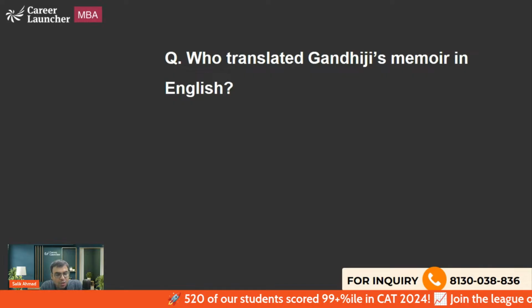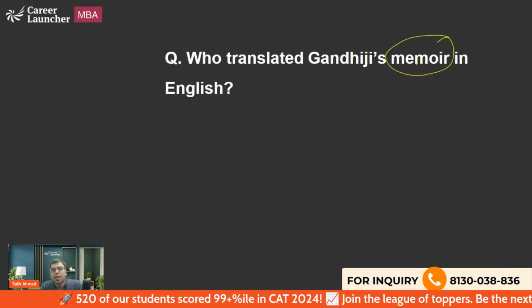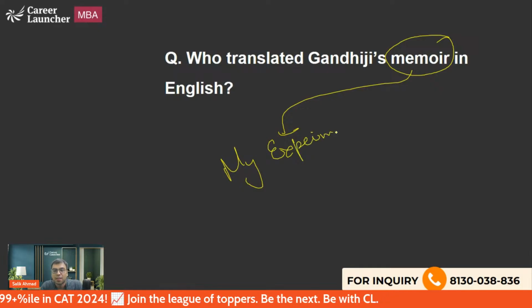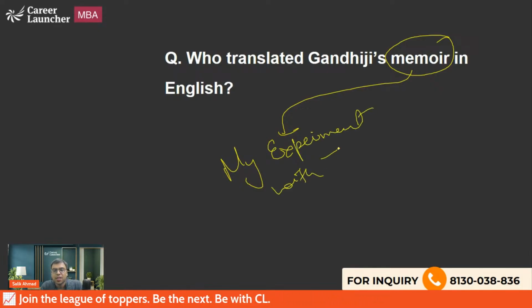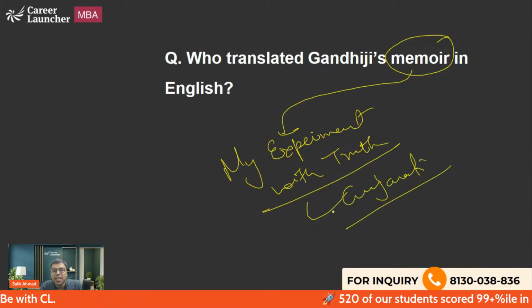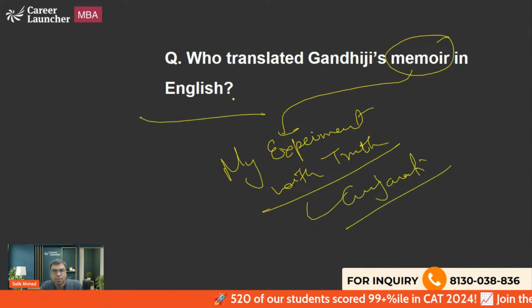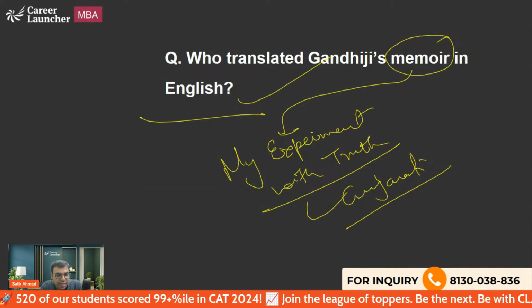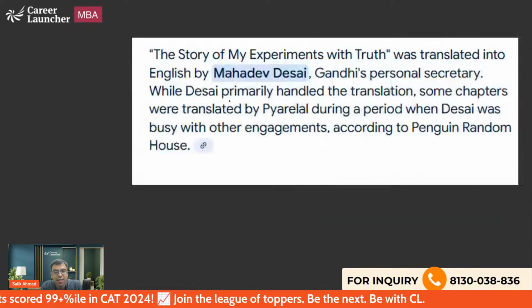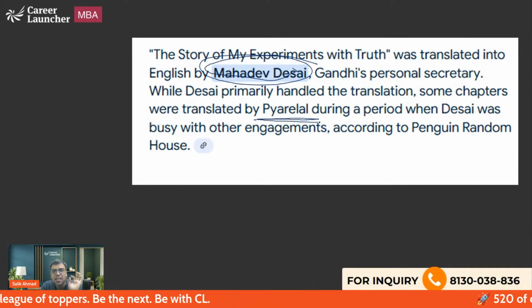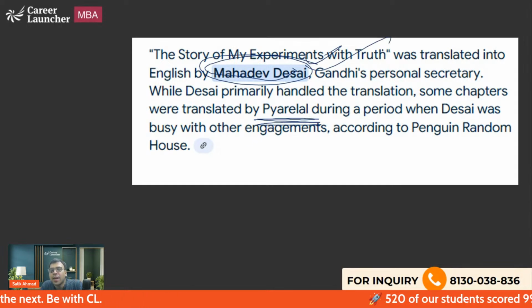Now I have one question. Who translated Gandhiji's autobiography? His autobiography is My Experiments with Truth. It was written by Gandhiji in the Gujarati language, but it was translated into English by which person? If you know the answer, please write it in the comments. The answer is actually Mahadev Desai. Most of the book was translated by Mahadev Desai. Some chapters were translated by Pyarelal, but the main answer should be Mahadev Desai.